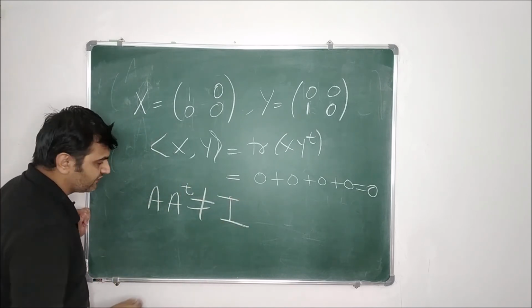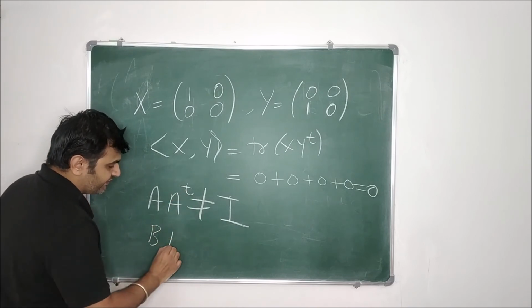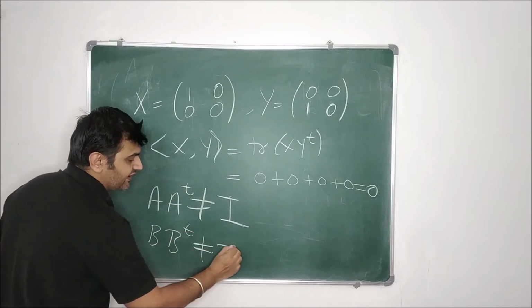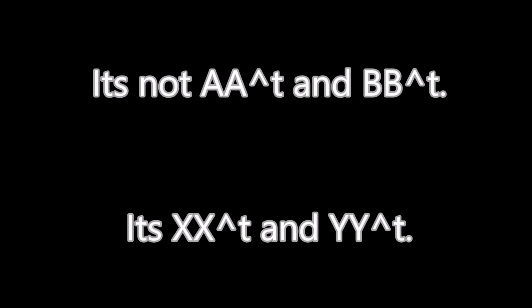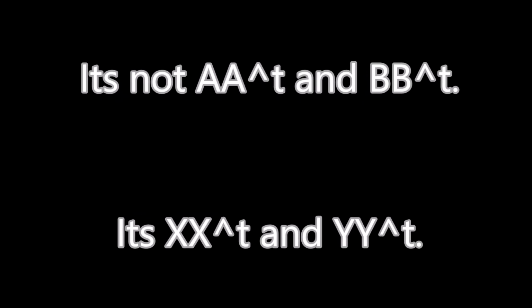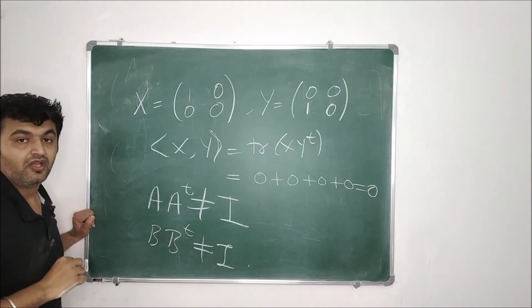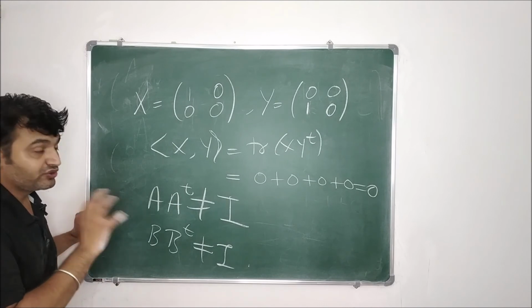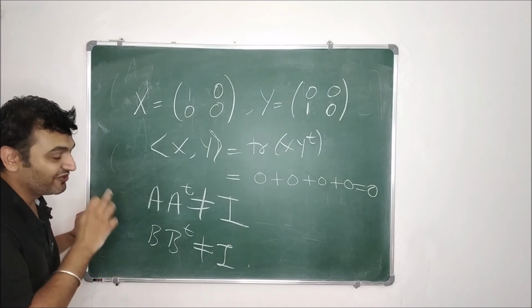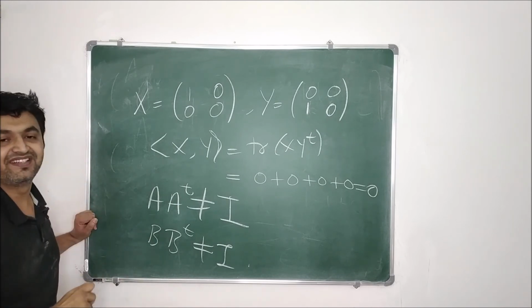I won't do the calculation for you, you can have a look. And what is B into B transpose? It is also not identity. So matrices may be mutually orthogonal, but they need not be orthogonal matrices.